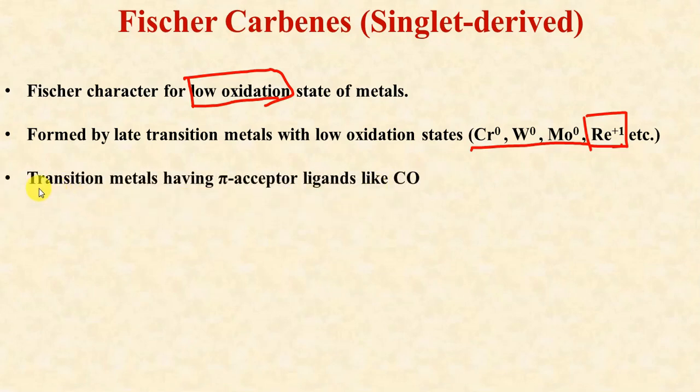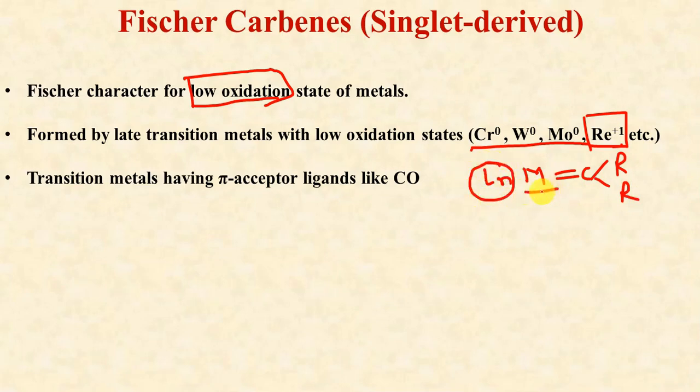So the transition metals should have pi acceptor ligands attached to them. In the early part of this chapter we started with this one. This is the general way of representing carbenes. These ligands attached to the transition metal should be pi acceptor ligands like CN negative, CO, etc. How they will be helpful will be discussed later on.